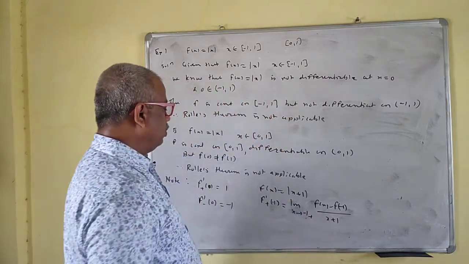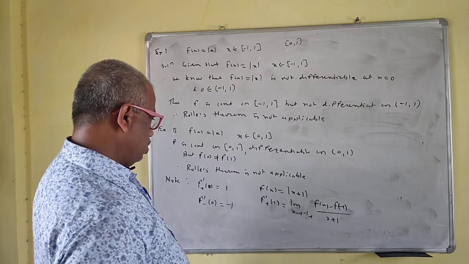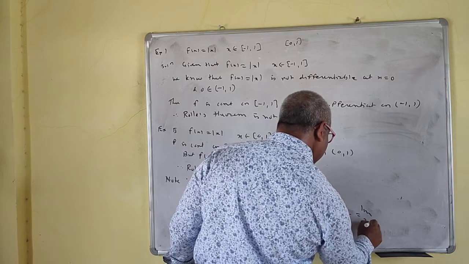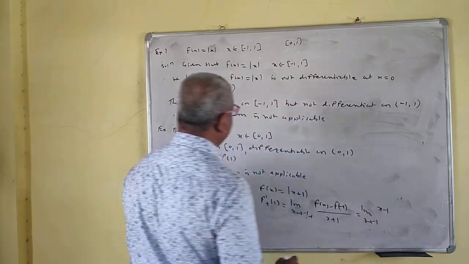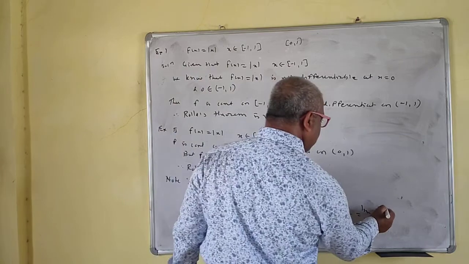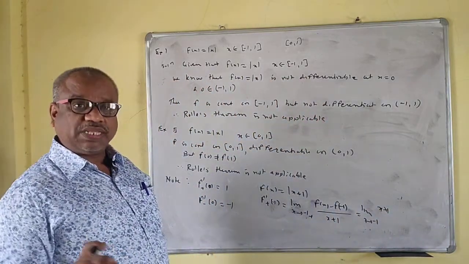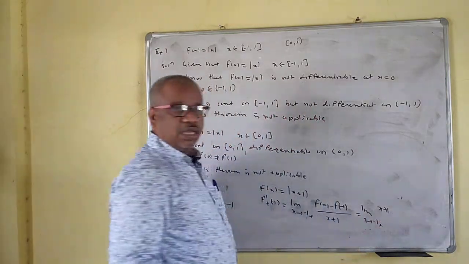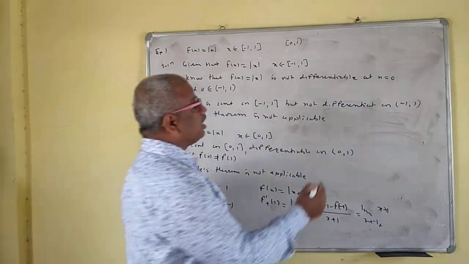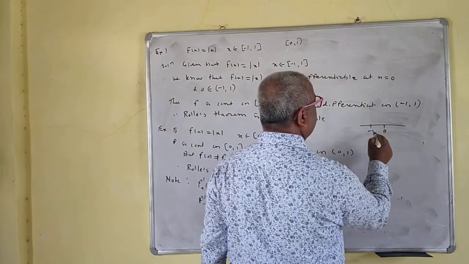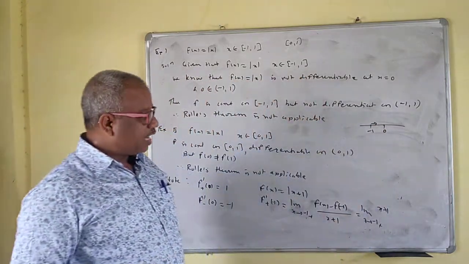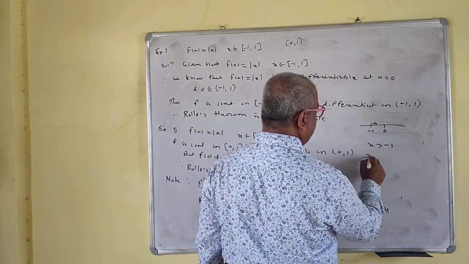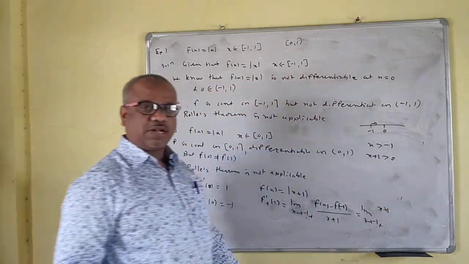Here x is greater than minus 1, which means x plus 1 is greater than 0, that means x plus 1 is positive, and a positive number is itself. And f of minus 1 is minus 1 plus 1, which is 0.